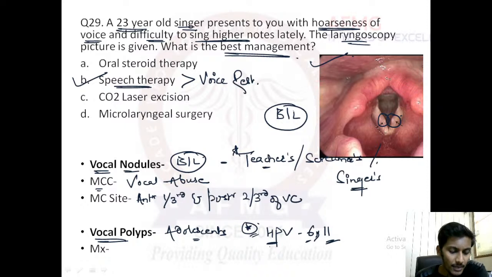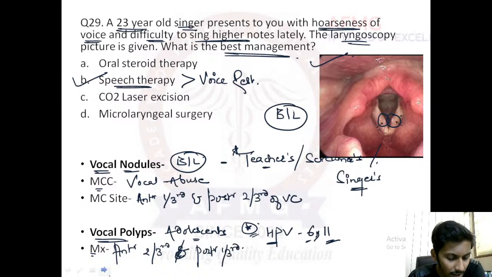Please remember, for vocal polyps the most common site is the junction of the anterior 2/3 and the posterior 1/3. Any issues, Harsh? I hope everything is fine.